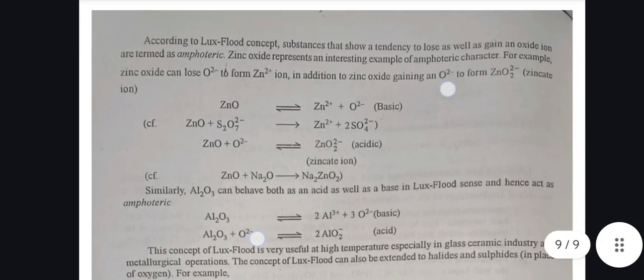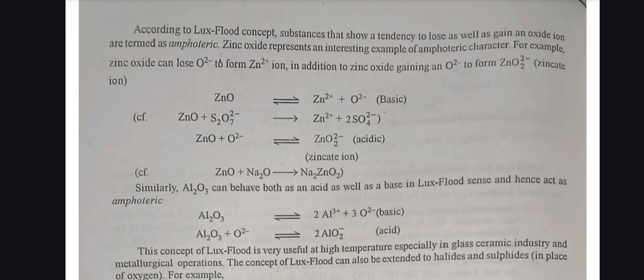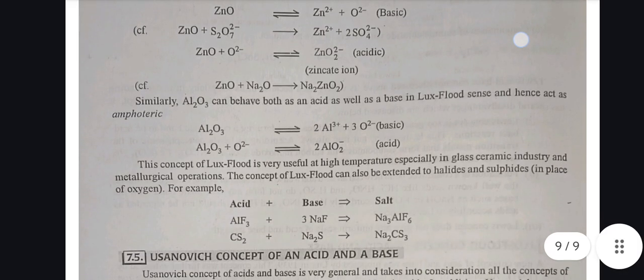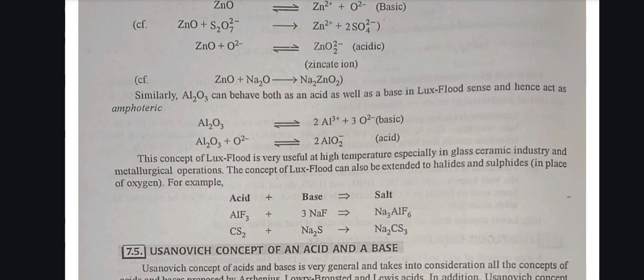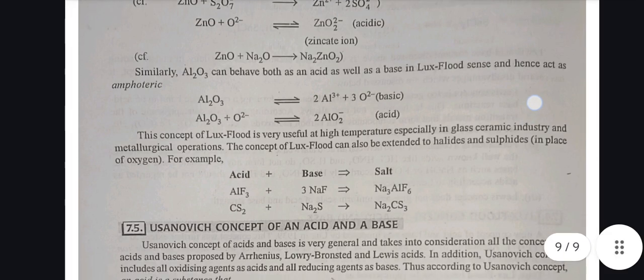According to the Lux-Flood concept, substances that show a tendency to lose as well as gain an oxide ion are termed amphoteric. Zinc oxide represents an interesting example of amphoteric character. For example, zinc oxide can lose O²⁻ to form Zn²⁺ ions. In addition, zinc oxide can gain O²⁻ to form ZnO₂²⁻ zincate ions. Similarly, Al₂O₃ can behave both as an acid as well as a base in the Lux-Flood sense, and hence acts as amphoteric.